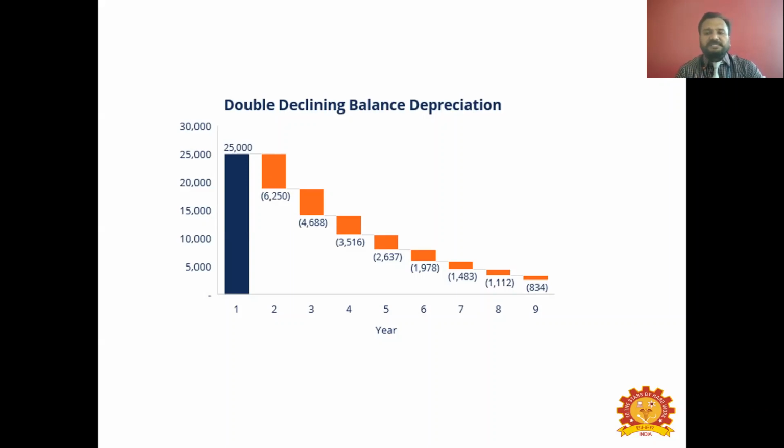So the useful life period is 9 years. After 9 years, after reducing all this depreciation, adding up the amounts, it comes to around 22,000. The remaining 3,000 is the salvage value, and that can be called the residual value or junk value. Junk value in the sense, after using a particular asset for many years, you will have some spare parts left that can be used.